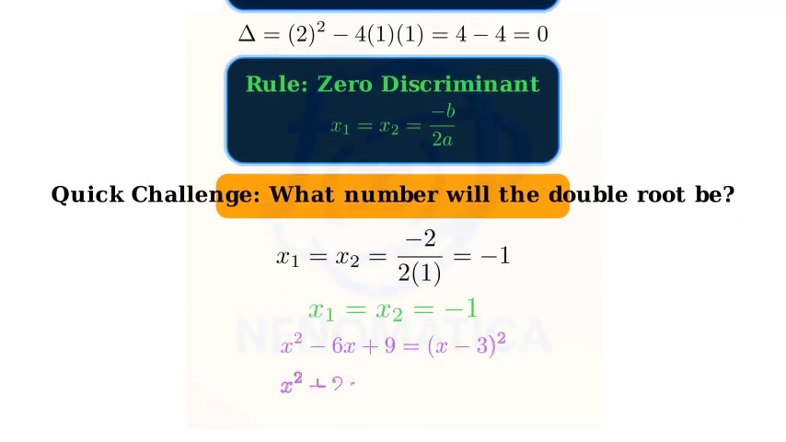To build intuition, each equation can be factored as a perfect square. The first is left parenthesis x minus 3 right parenthesis squared equals 0. The second is left parenthesis x plus 1 right parenthesis squared equals 0. A perfect square parabola just touches the x-axis at its unique root.